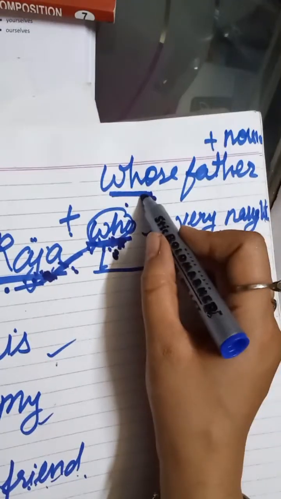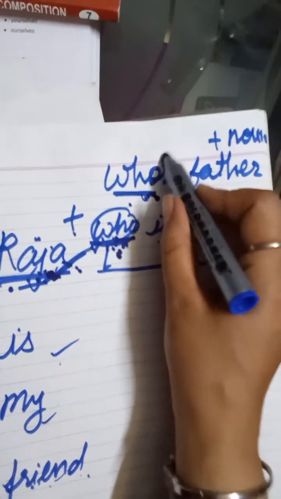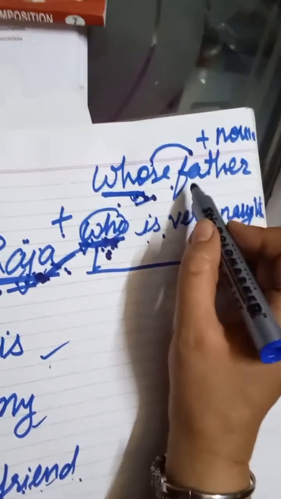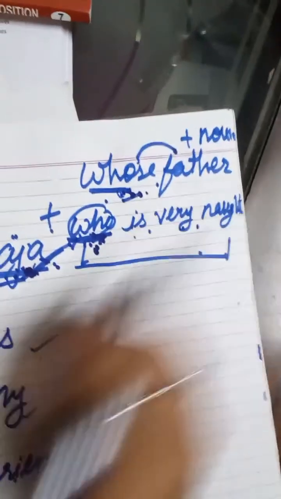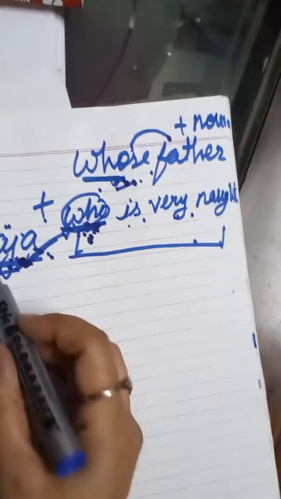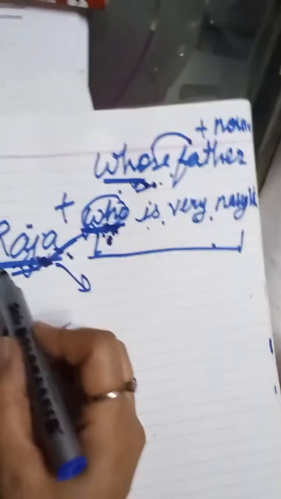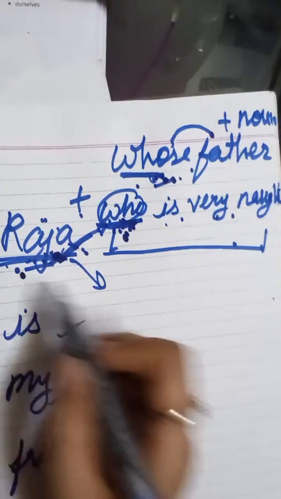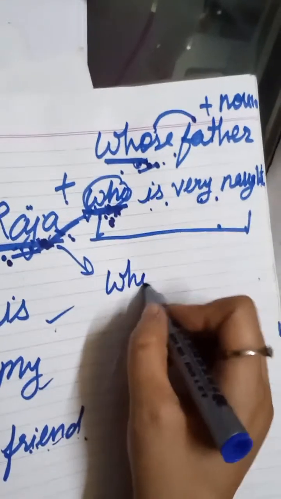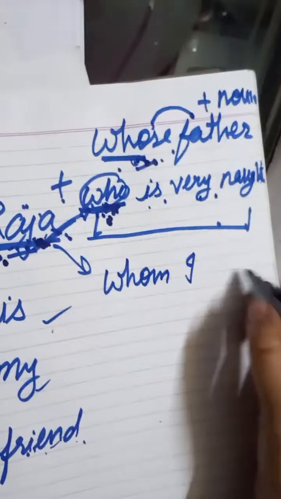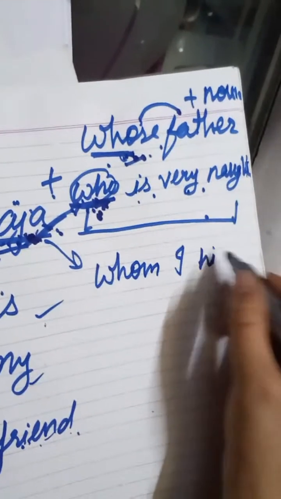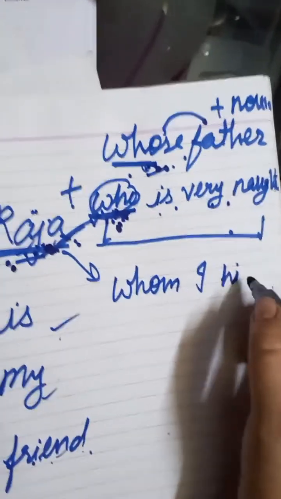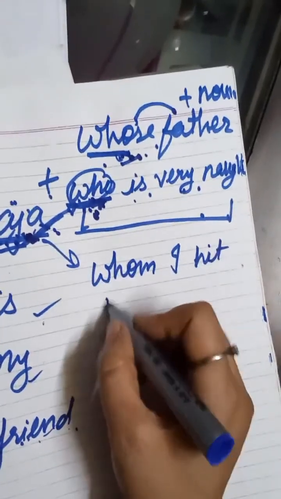But here we are talking about whose father. Father is also there, so therefore it will be whose father. Got the point? So there is a difference between these two words. And if you are saying something where Raja is the receiver in that sentence, for example, Raja whom I hit yesterday. Which Raja? Whom I hit yesterday.